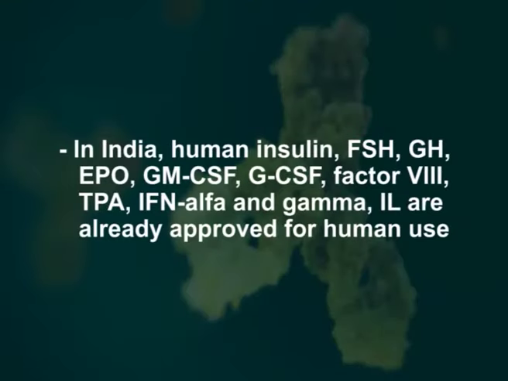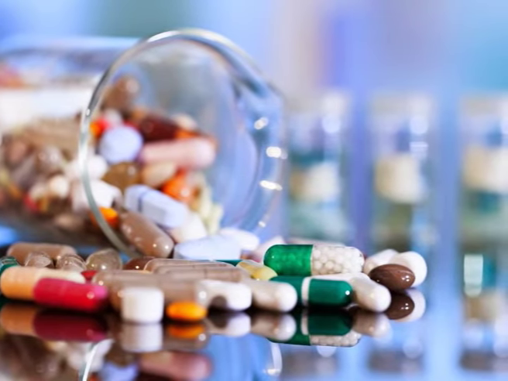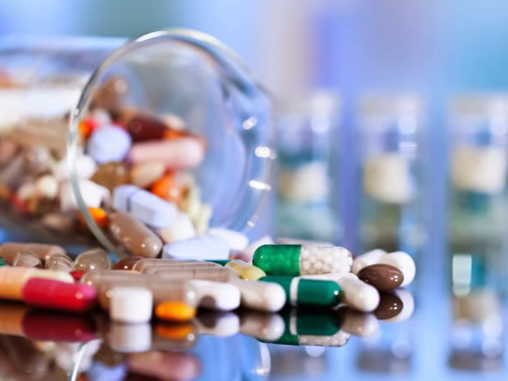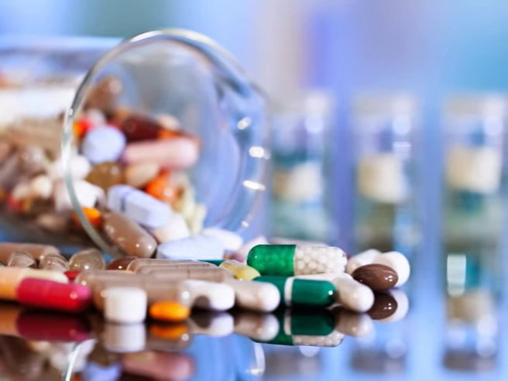In India, human insulin, follicle stimulating hormone, growth hormone, erythropoietin, granulocyte macrophage colony stimulating factor, granulocyte colony stimulating factor, factor 8, tissue plasminogen activator, interferon alpha and gamma, and interleukin are already approved for human use. These products were successfully developed by Indian companies either through foreign collaboration or through total indigenous efforts.